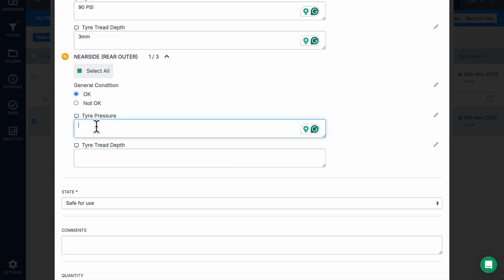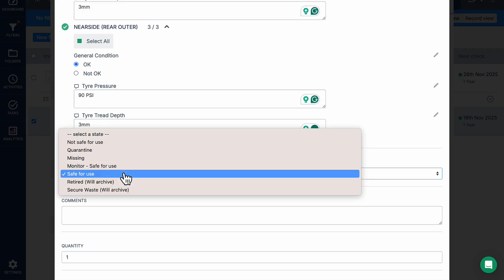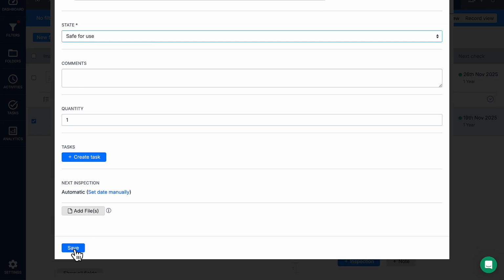Add the tyre pressure and the tyre depth. Select your overall state for this inspection. You can add any overall comments, but once you're happy, click Save.